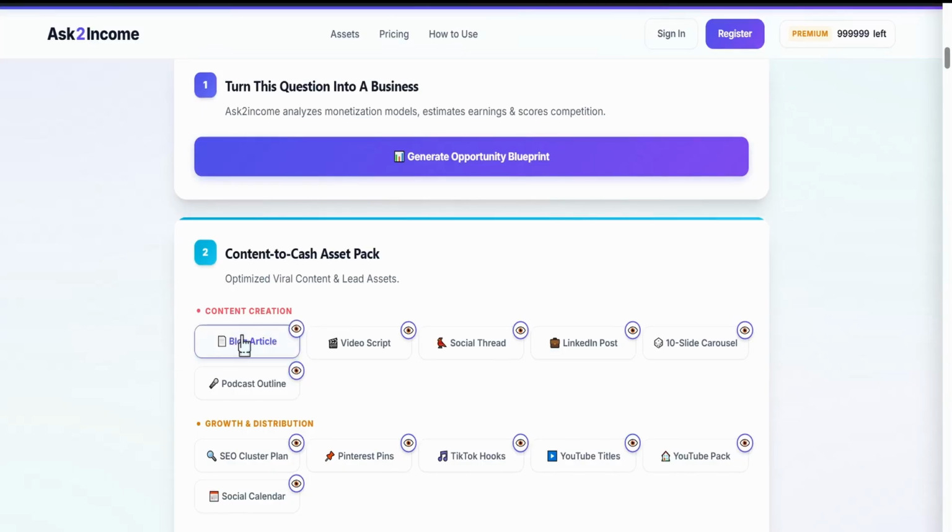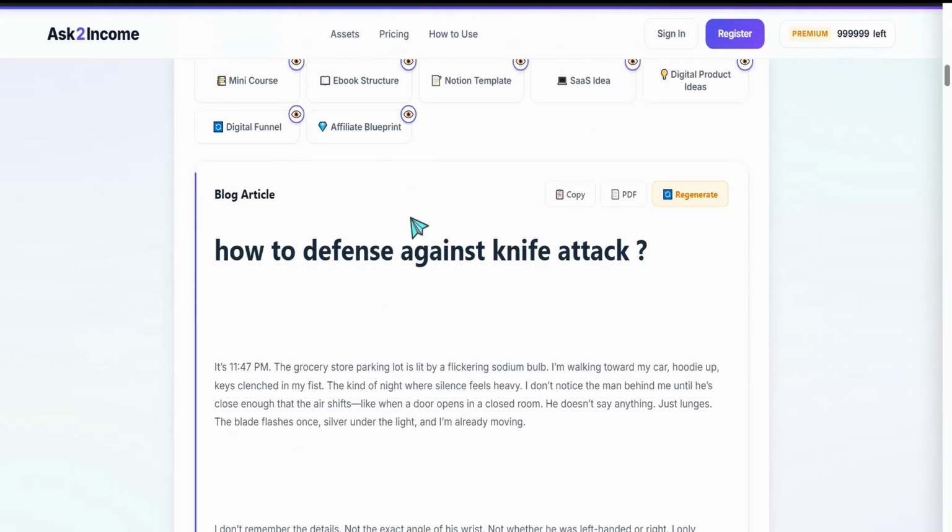Click over this one, and in just 50 seconds you can get a beautiful 2000-word article, humanized, search engine optimized and optimized for AI search engines, with amazing images inserted directly into the article, like this one.